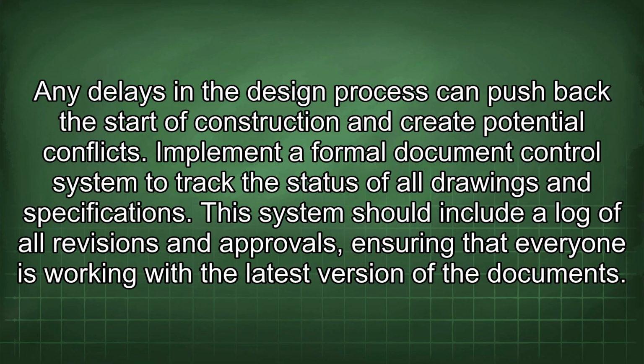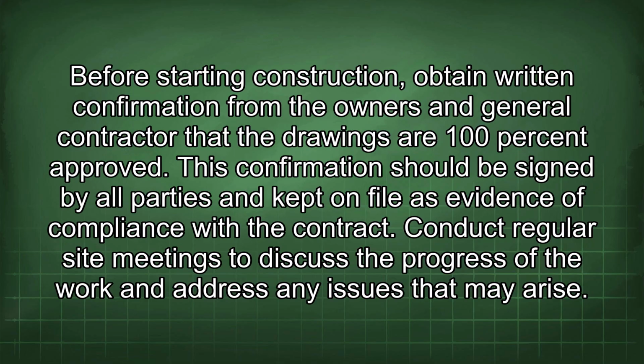This system should include a log of all revisions and approvals, ensuring that everyone is working with the latest version of the documents. Before starting construction, obtain written confirmation from the owners and general contractor that the drawings are 100% approved. This confirmation should be signed by all parties and kept on file as evidence of compliance with the contract.